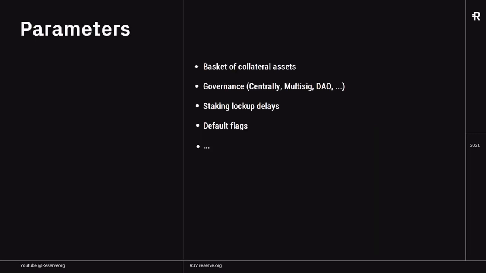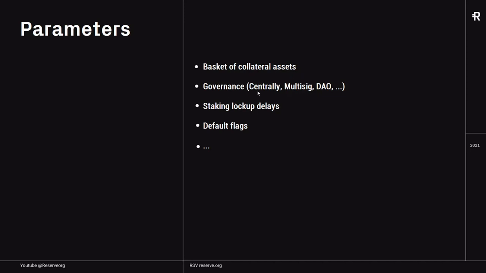We are going to be releasing the user interface of the RToken platform or the Reserve app pretty soon, so that you know exactly what it looks like, how you can actually create a new token and that kind of stuff. But here are already some parameters to give you an idea of the things you'll be able to change on each RToken. So you'll be able to change, obviously, the basket of collateral assets. That's what we've been talking about.